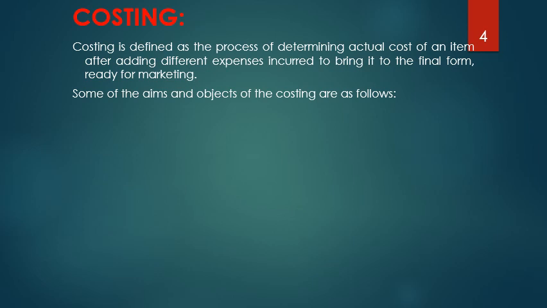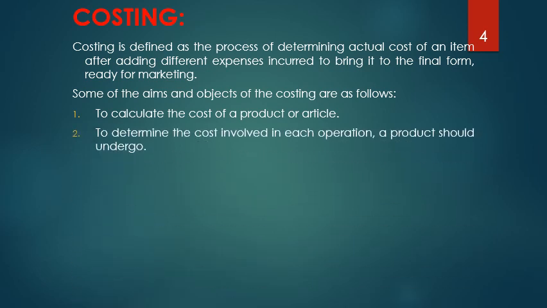So what are the major aims and objectives of costing? To calculate the cost of a product or an article, it could be a single part or the total assembly of the entire product. The next objective is to determine the cost involved in each operation a product undergoes.